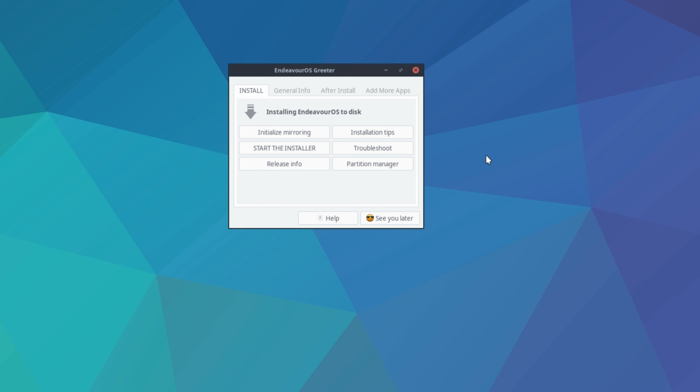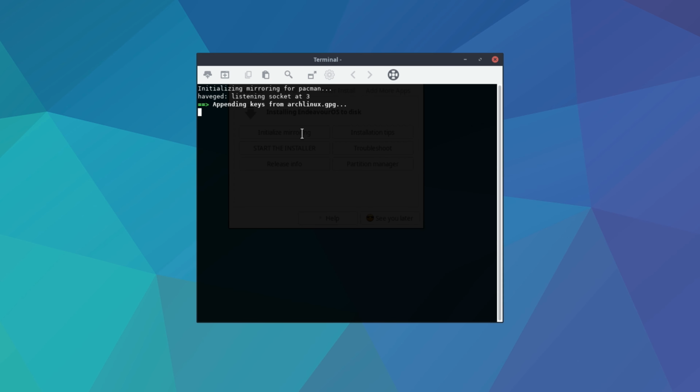So there's not actually just one option in the install tab, which can be daunting to new users. I imagine that just doing start the installer would work. Maybe initialize mirroring would be a better first option. So we're just gonna do that.